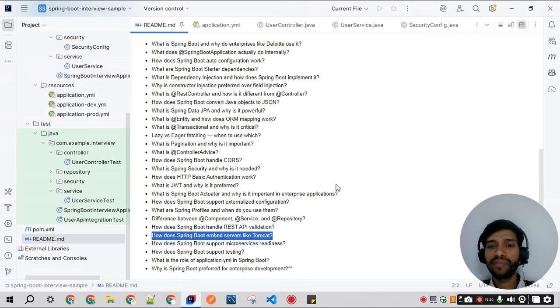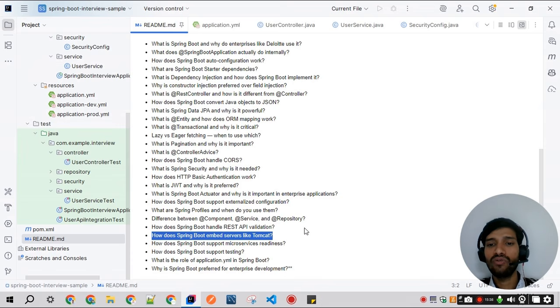How does Spring Boot embed servers like Tomcat? Spring Boot uses an embedded server, meaning no external server installation is required. We need not provide any dependency. So these applications run as a standalone jar.